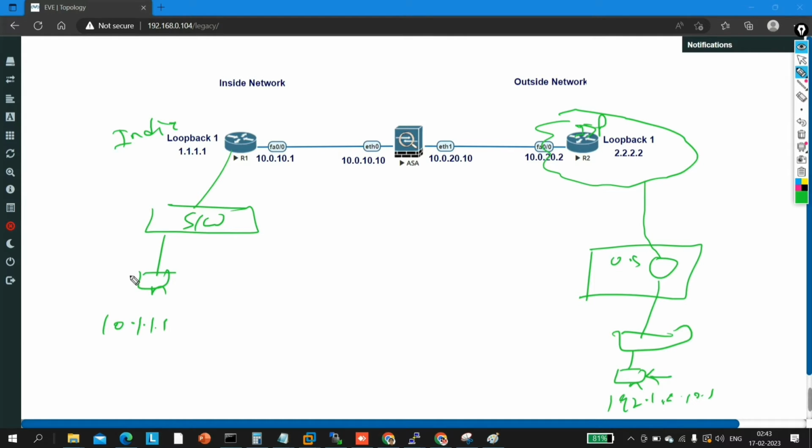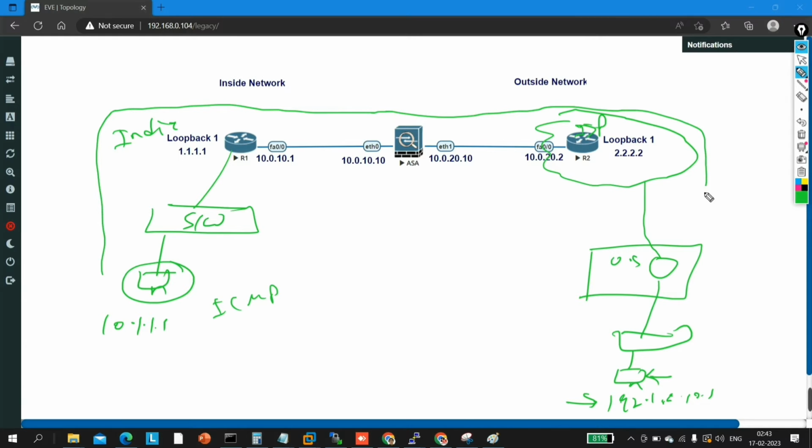So tell me, if this user wants to ping this machine, which type of traffic will this machine generate? It will generate ICMP traffic. Do you think the firewall will allow ICMP traffic to go outside from inside, from here to here?